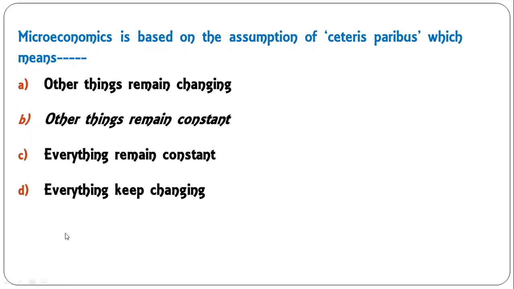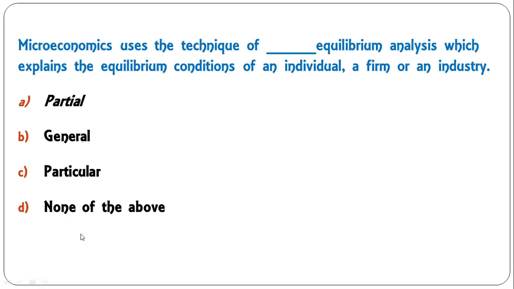Microeconomics is based on the assumption of ceteris paribus, which means other things are remaining constant. So B is the correct answer. Next, microeconomics uses the technique of partial equilibrium. Under microeconomics, we do partial equilibrium, which explains equilibrium conditions of an individual, a firm, or an industry. Next question.